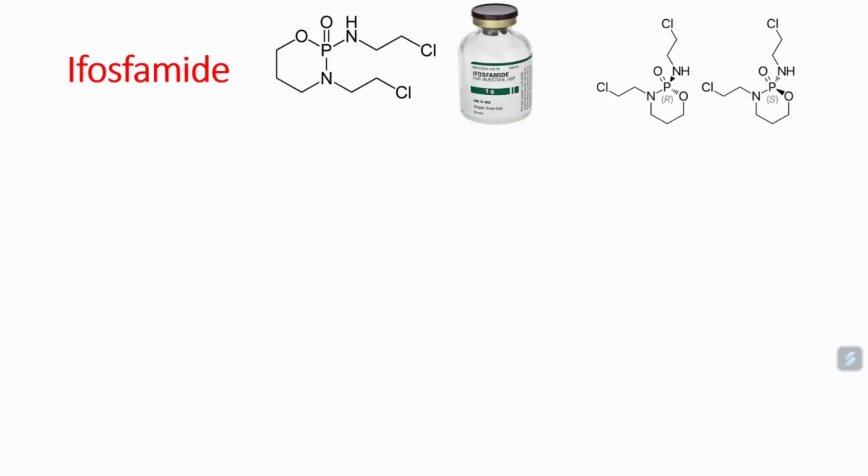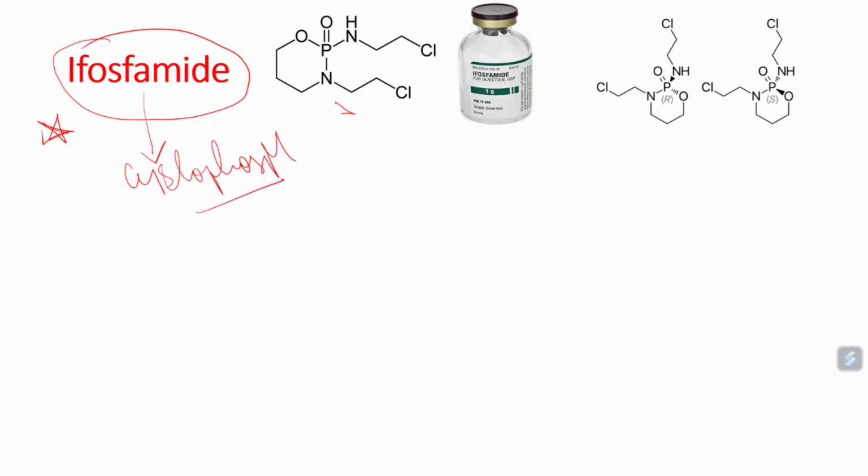Now let us discuss ifosfamide, another very important nitrogen mustard, which is again an alkylating agent. Ifosfamide is very similar to cyclophosphamide. The names are very similar. This is the structure of ifosfamide. It has two different isoforms. Ifosfamide has certain very important characteristics, and I will try to explain those.